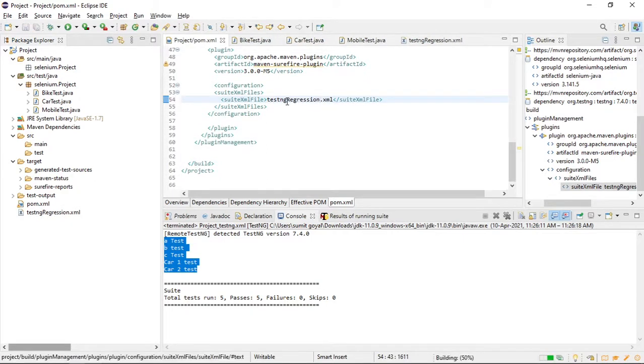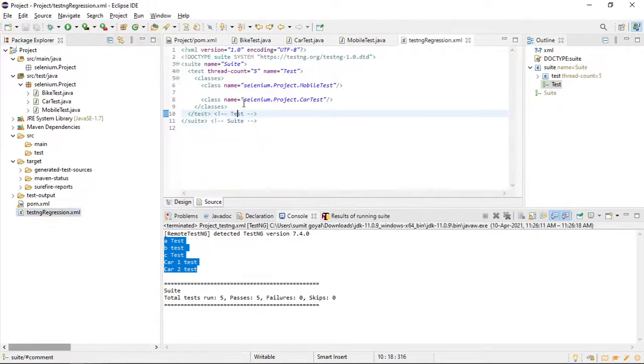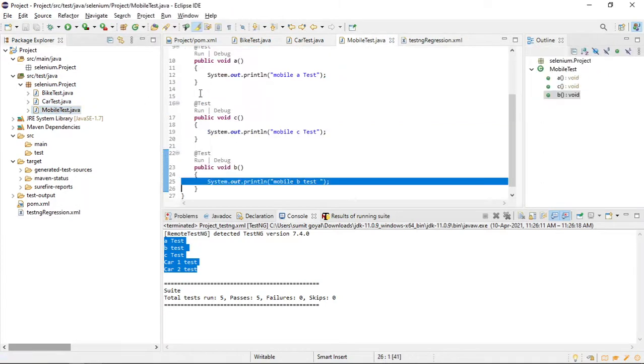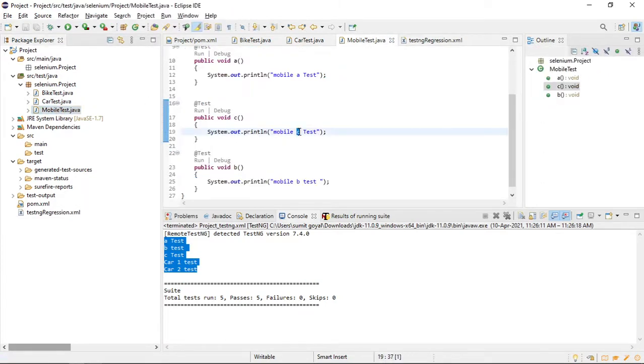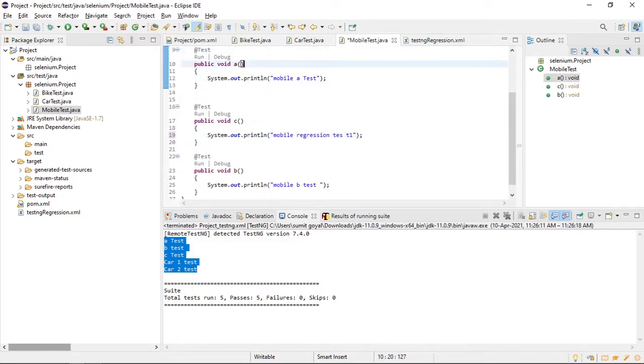And let me do one thing. Here how many files are we having? Mobile and car, right? So in mobile, let me write regression test 1, just changing the output.